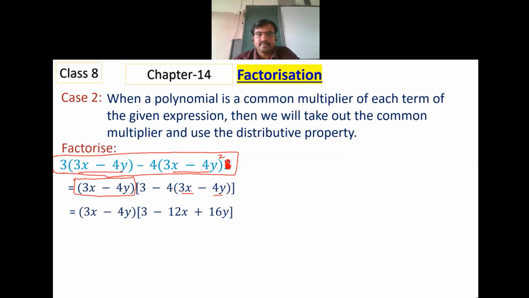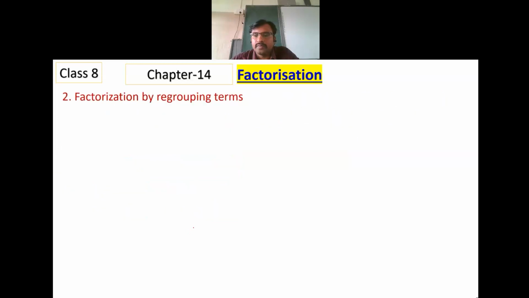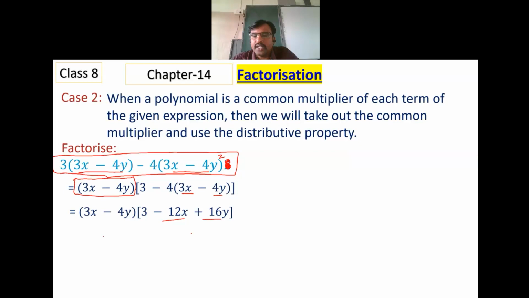Minus 4 multiplied to positive 3 is negative 12x. Minus 4 multiplied to minus 4 is positive 16. It cannot be simplified further. So this particular thing is factor 1, and this complete thing is factor 2. So the given expression is expressed as the product of the factors. Hope this method is clear.